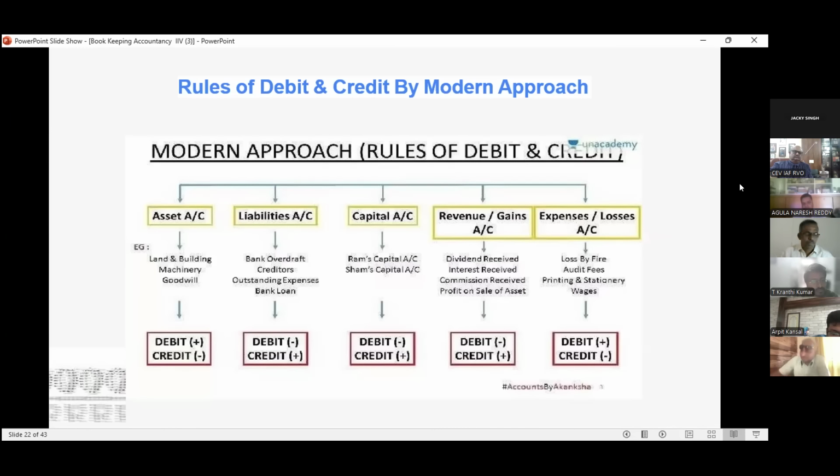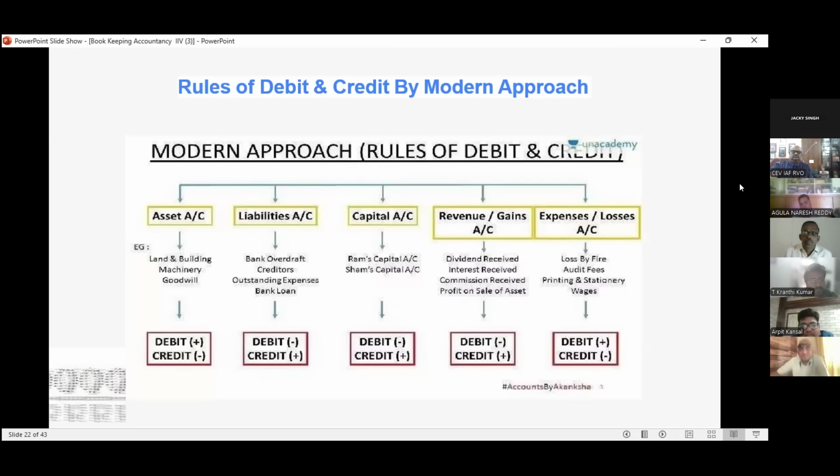Similarly, liabilities: bank overdraft, creditors, outstanding expenses, bank loan are liabilities. When these come into your business, we treat it as a credit. When going out, it is a debit. Capital: if capital is coming to the business, that is a credit. If capital is going, that is a debit. We can correlate this with the business entity concept itself.